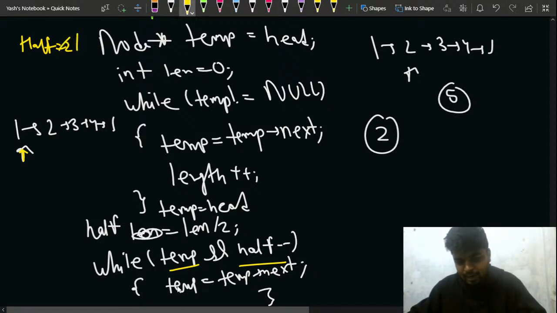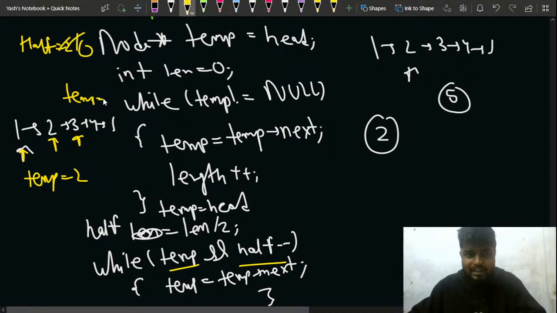And after that, what will happen? I do temp is equal to temp dot next, so I move to this node. Now my temp is at 2, and I have my half as 1, so I come to this, I see that it can work, so now it becomes 0. Now my temp will get updated from 2 to 3, so now my temp is pointing to 3.